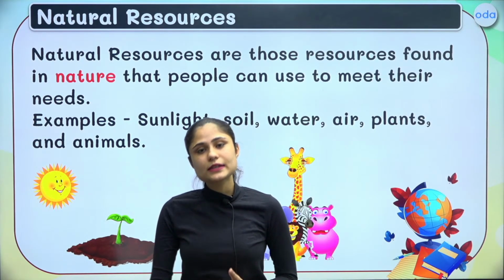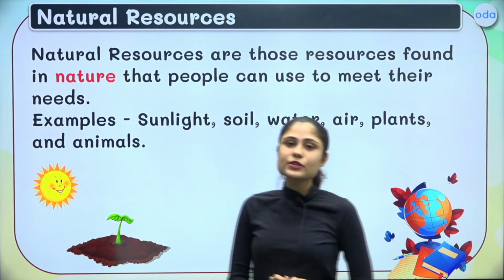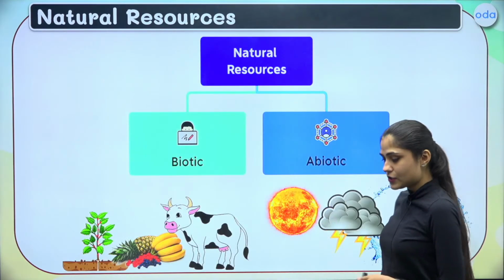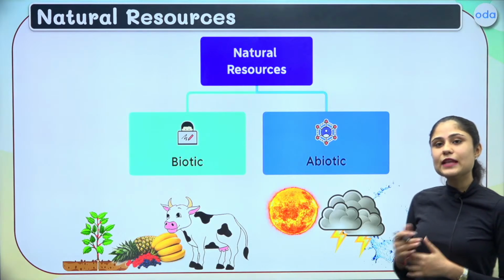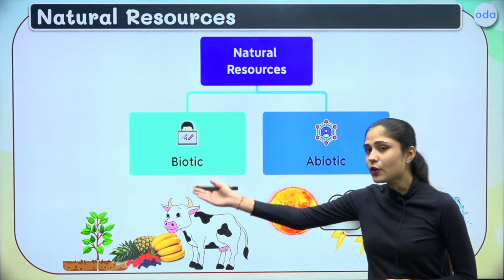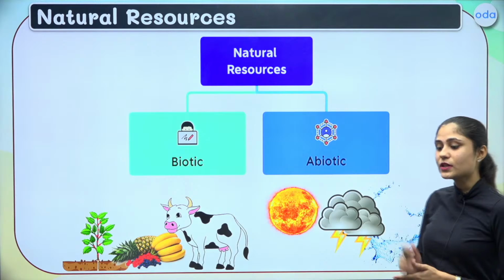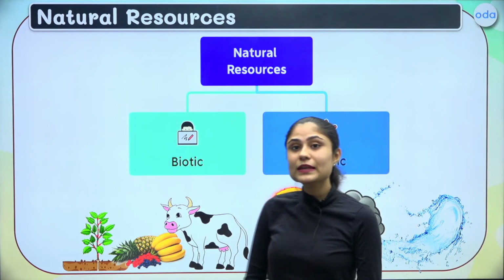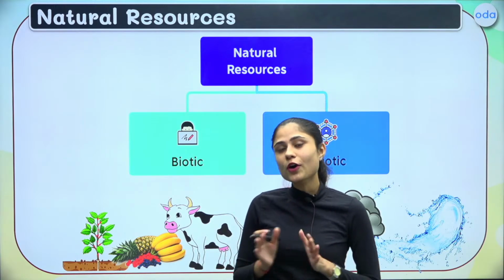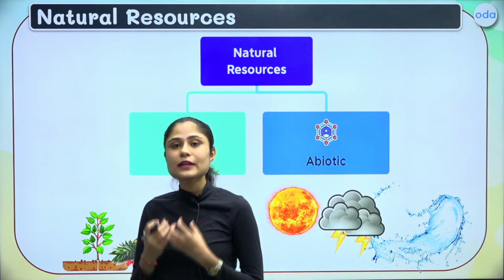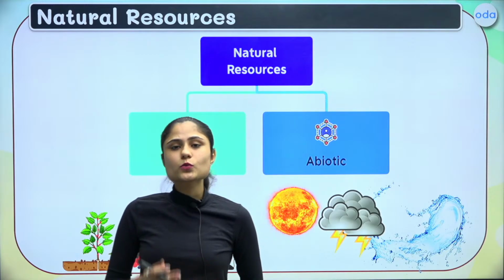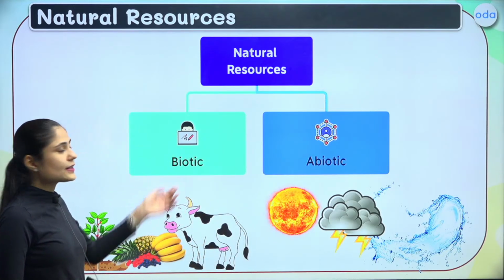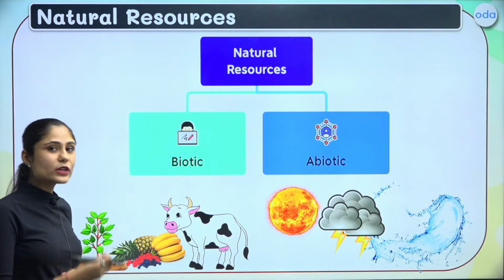Now, these natural resources can also be further classified as biotic and abiotic in nature. As we know, the term biotic means living things. So, all of those natural things which are living in nature, which can breathe, grow and reproduce, fall under the category of biotic resources.